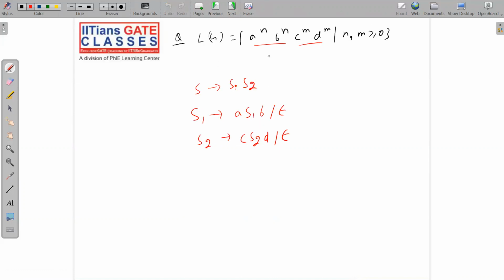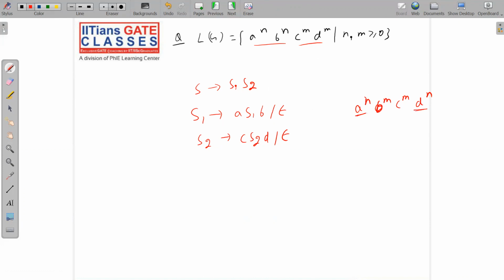Next question. Let me give you one more good example, and let me see whether you are able to design a grammar for it or not. A power n, D power n, B power n, C power n. How will you design this? This is a very, very easy case. Let me do it for you.